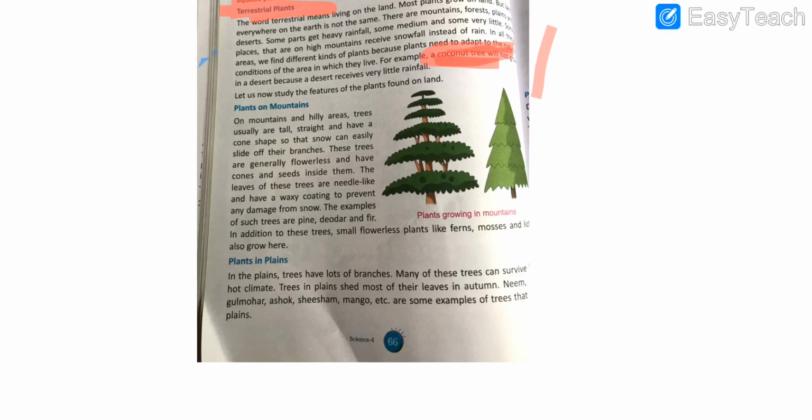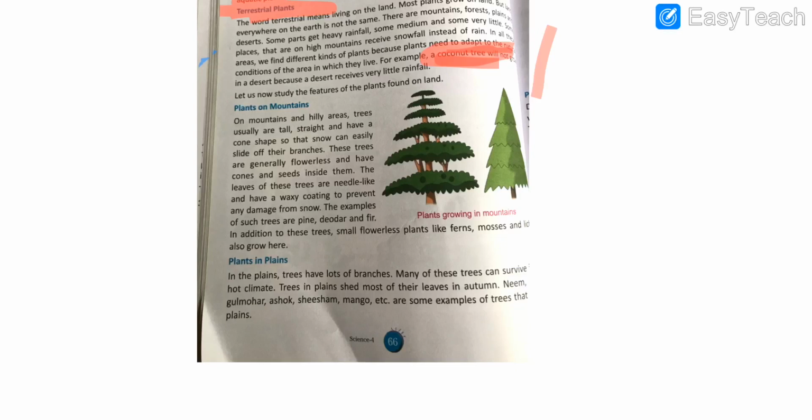That is why it cannot survive in deserts. Likewise, students, the cactus, the most familiar example of a plant that grows in deserts, receives very little rainfall.